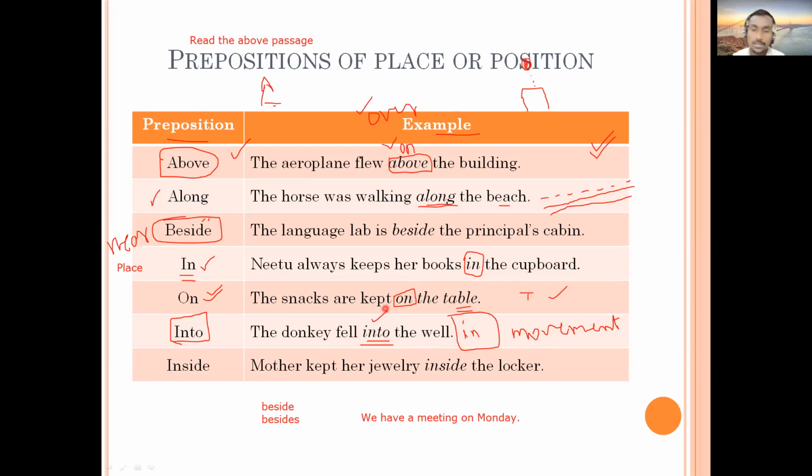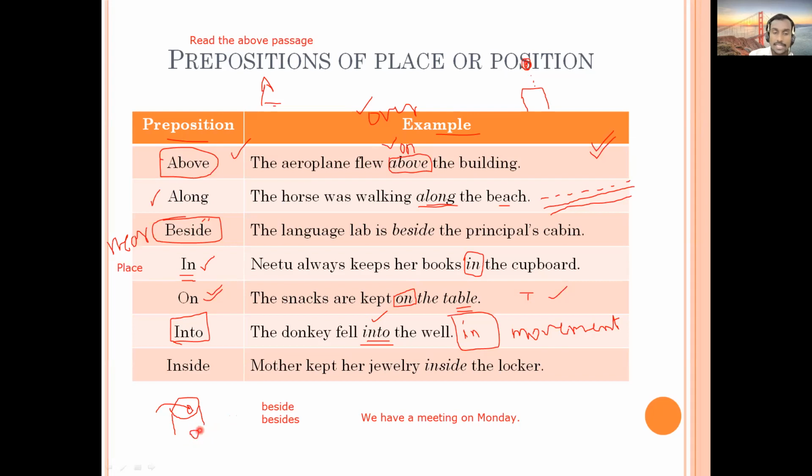Why? Because the donkey is not already in the well. Suppose this is the well, and the donkey fell in it, so there is movement from outside to inward, and therefore it has to be into. If the donkey is already in the well, in that case you can say the donkey is in the well, referring to place or position.